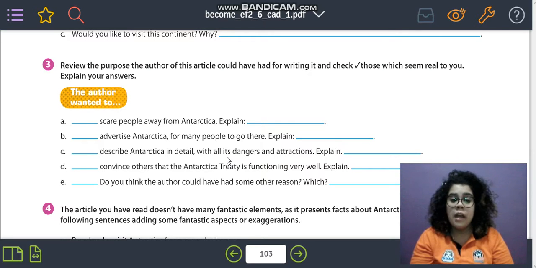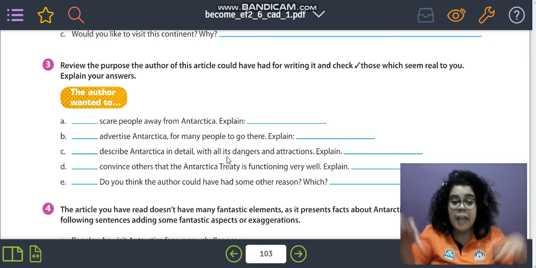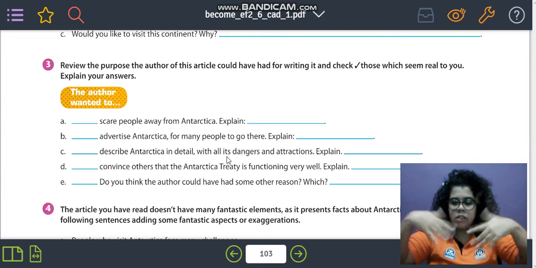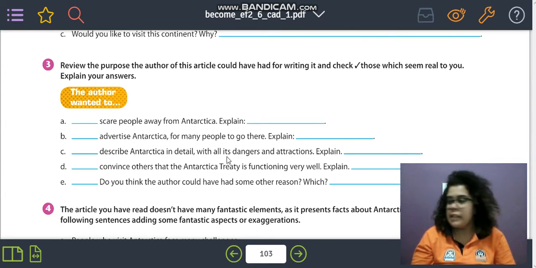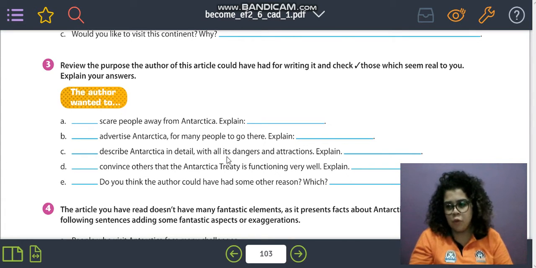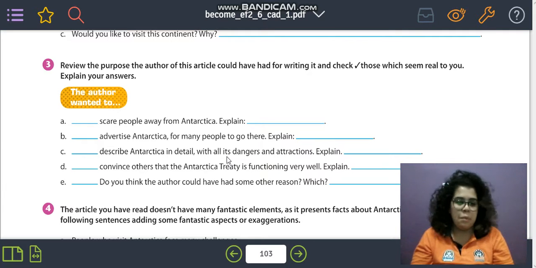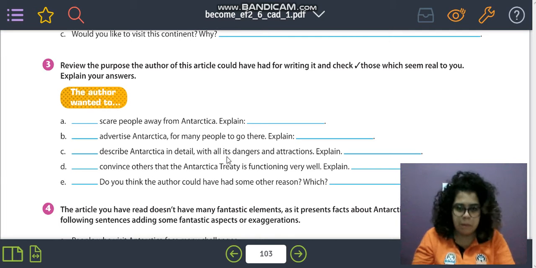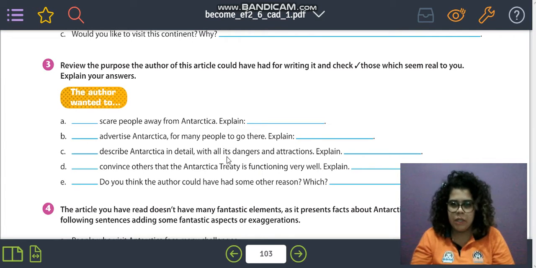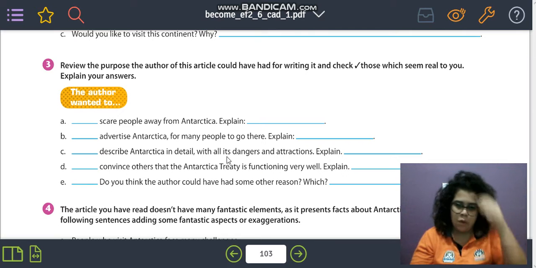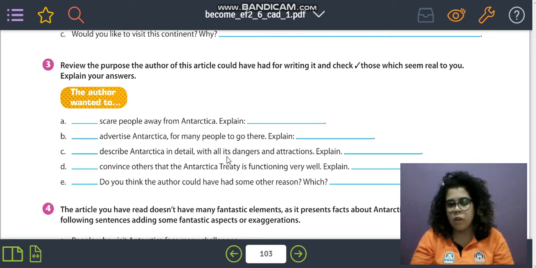So the first one, that the author wanted to scare people away. They wanted to say to people that Antarctica is scary. Letter B, advertise Antarctica for many people to go there. Advertise is like doing propaganda, publicity, and saying that Antarctica is good, etc., and convincing people to go there. So if you agree with this, if you think that this is what the author wanted to do,